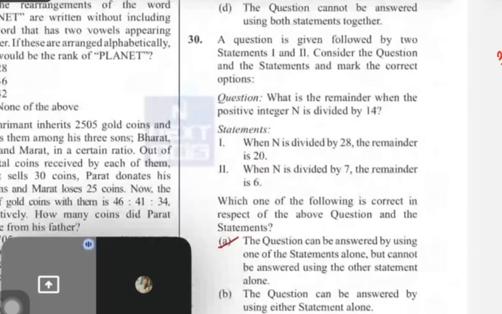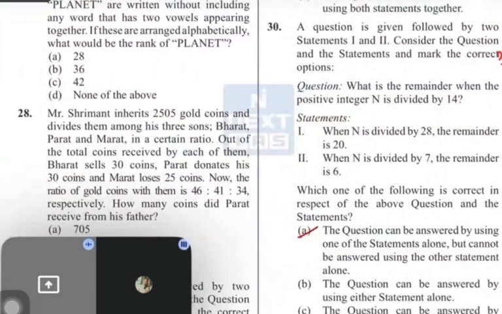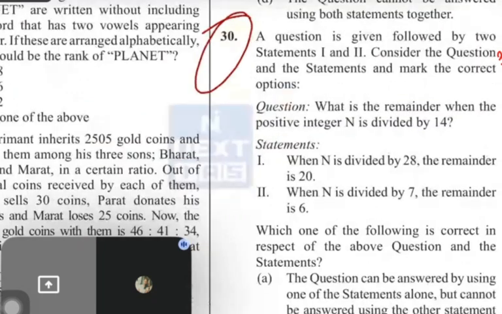Now last 2 questions, guys. Read this question, Priya. Number 30. A question is being followed. What is the remainder when the positive integer n is divided by 14? Statement 1: when n is divided by 28, the remainder is 20. Statement 2: when n is divided by 7, the remainder is 6.